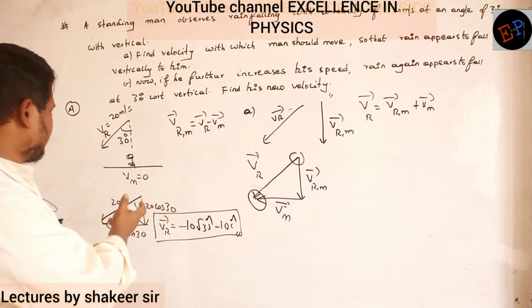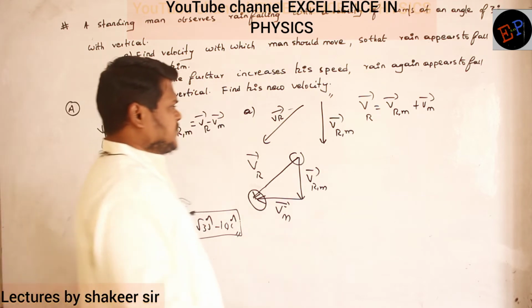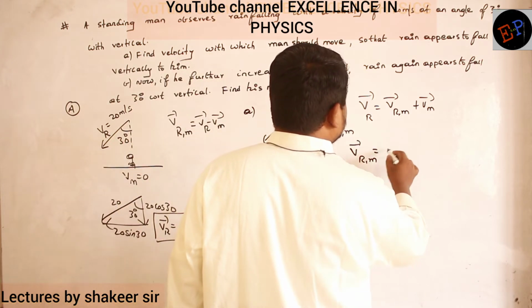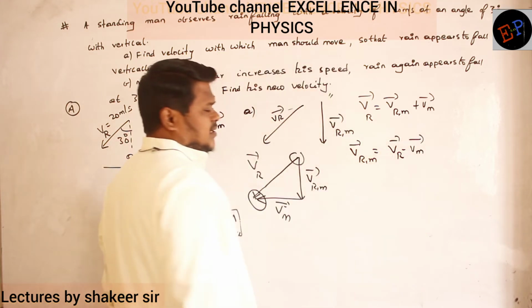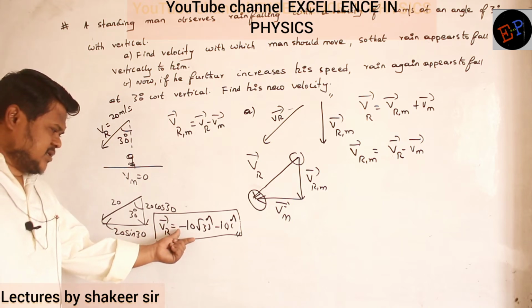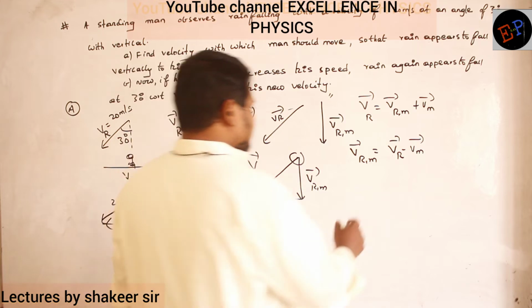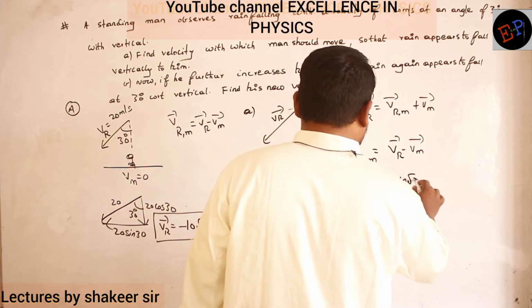Velocity of rain with respect to man also we don't know, no? That also we don't know. So let us do one thing. Velocity of rain with respect to man can be written as velocity of rain minus velocity of man. Because we know the velocity of the rain. What is the velocity of the rain? Minus 10 I cap minus 10 root 3 j cap. Clear, no? So let us write: velocity of rain is minus 10 I cap minus 10 root 3 j cap.